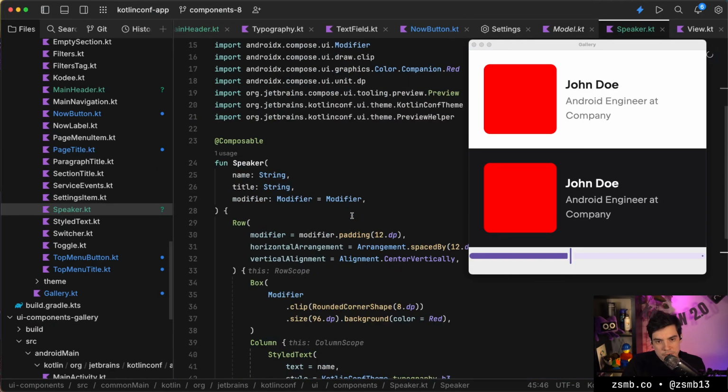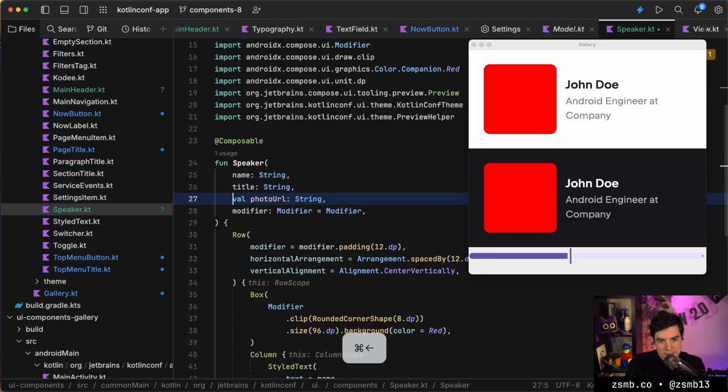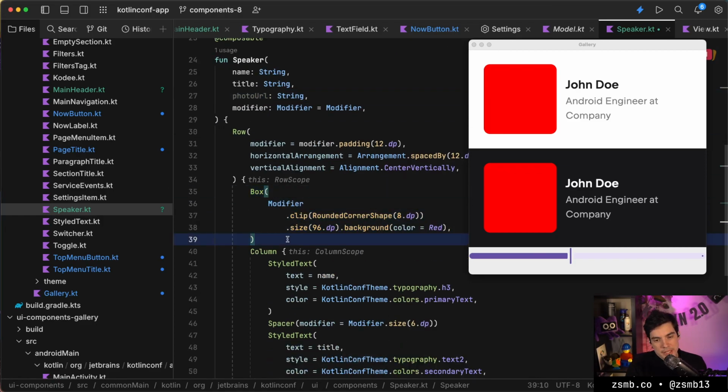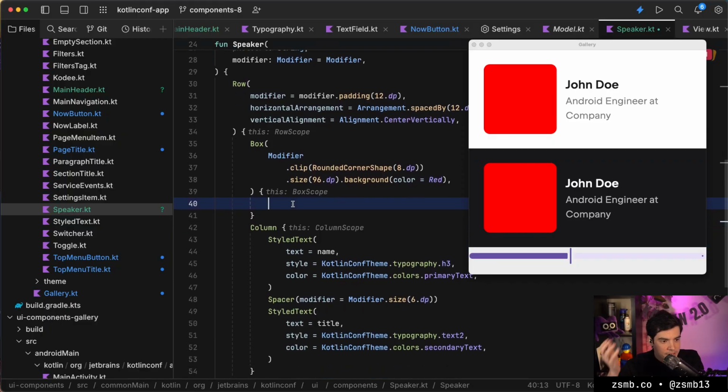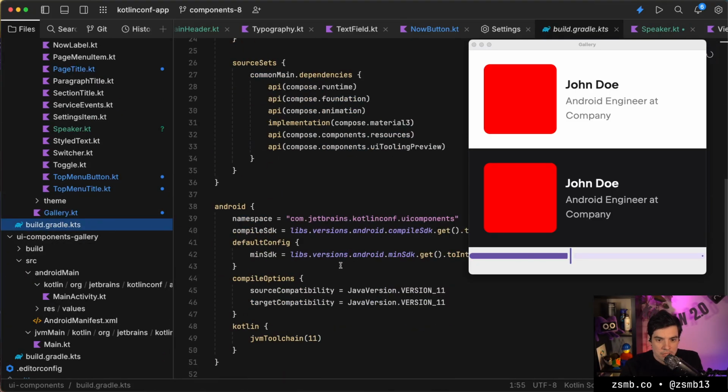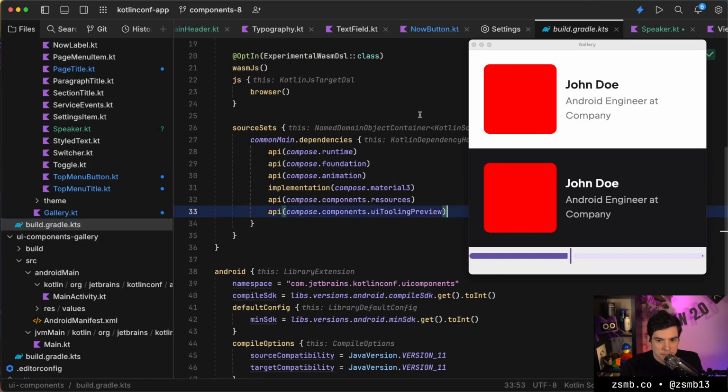We can create a component that does the same thing. So name, title, and photo URL. And instead of this box that we have up here, we should load an image. Let's see how we can do that. For this, we would want to use Coil.